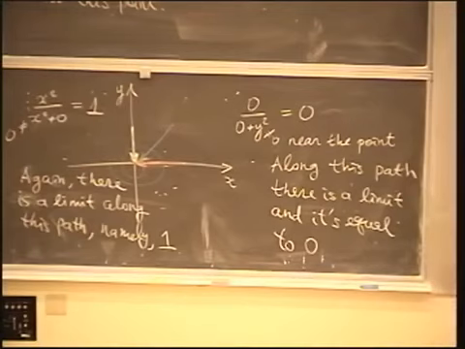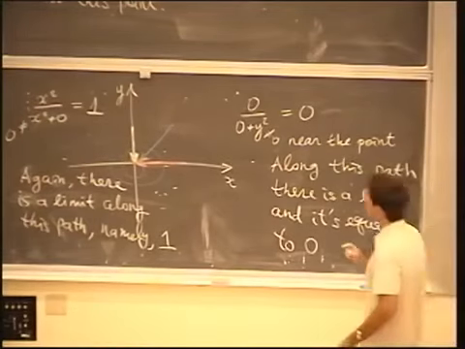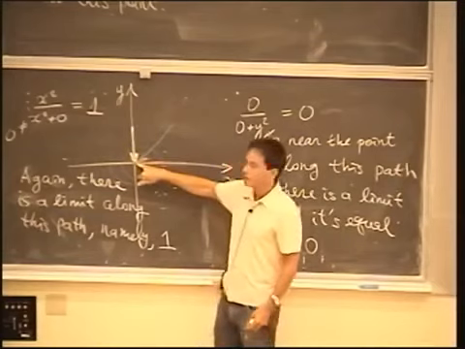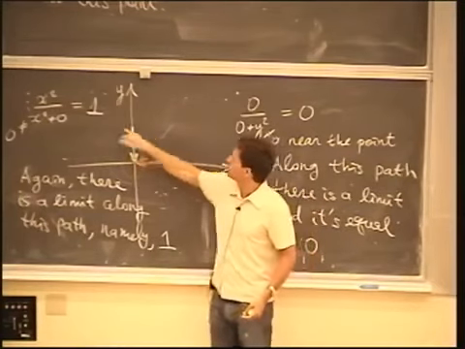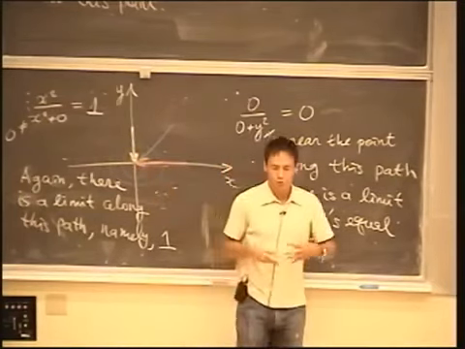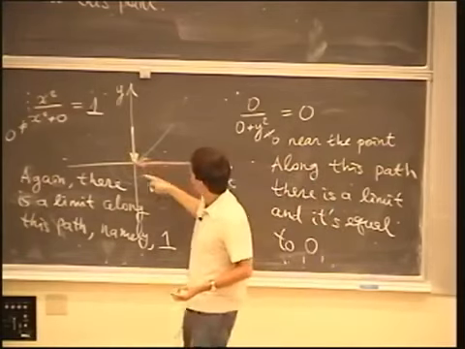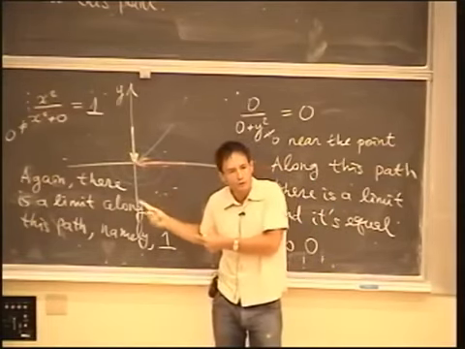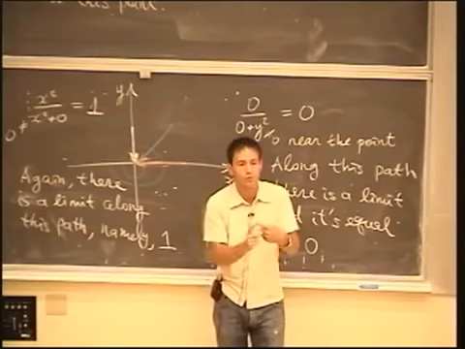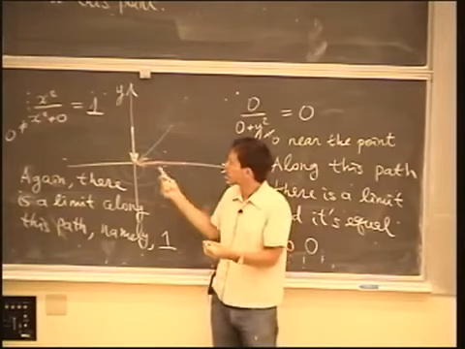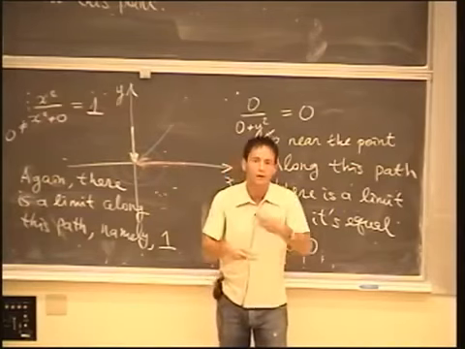But to prove that the function does have a limit is much more difficult, because it wouldn't be enough, for example, to say that the limit along this path and along this path is the same. You would also need to show that the limit along this path is the same, and along infinitely many other paths. So to show that it has a limit is more difficult, and this is not a very efficient way to show it. This way of argument is very efficient to show that it does not have a limit, because then it's enough to show just two paths for which the limits are different. But to show that it has a limit, it wouldn't be enough to show that along two paths you get the same answer. You have to show that the same goes for all paths.